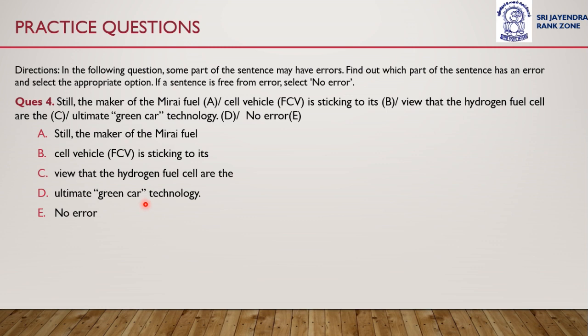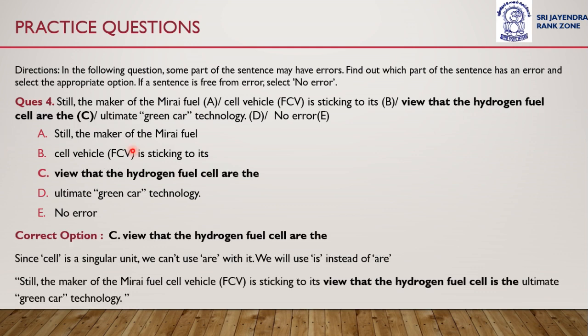If there is no error in this sentence, then you have to mark option E, that is no error. Still, the maker of the Mirai fuel cell vehicle is sticking to its view that the hydrogen fuel cell are the ultimate green car technology. I hope you have recognized the error in the sentence. So the portion of the sentence which has an error is option C.